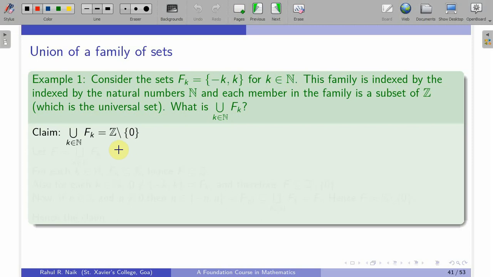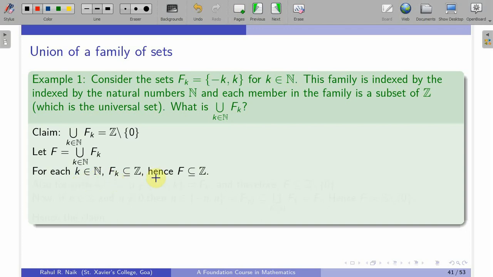Now here to prove one way, you can use the property of union. What one can observe is that each fk is a subset of Z and it does not contain 0. So in fact I can say that each of these fk is a subset of Z difference 0. So now if fk is a subset of Z difference 0, then the union of these fk has to be a subset of Z difference 0. That comes from the property of subsets.